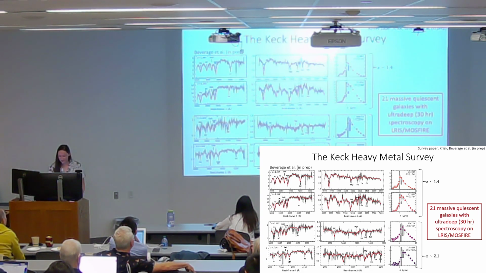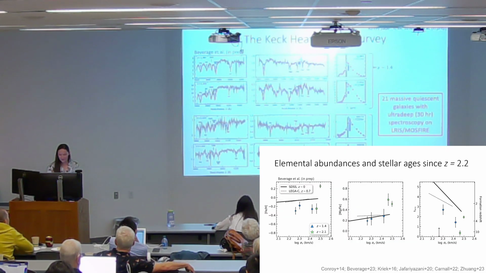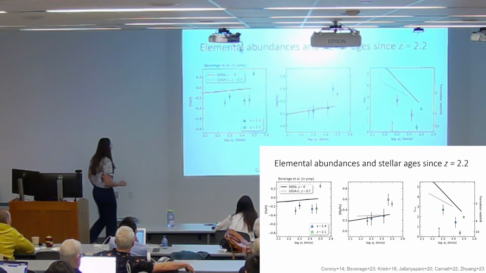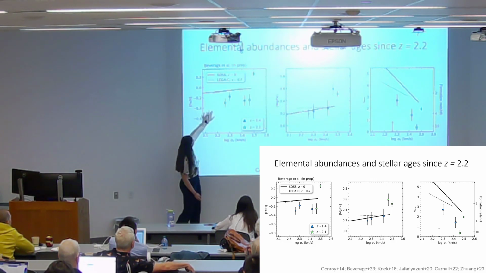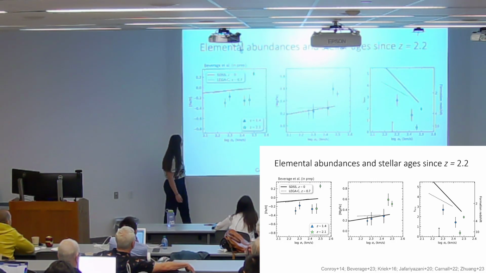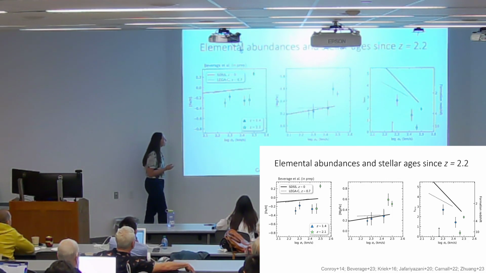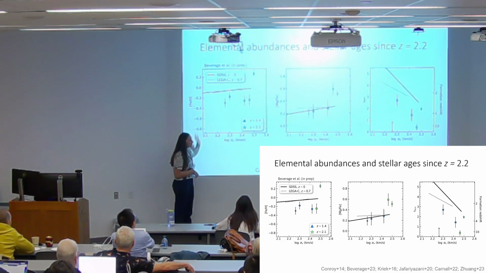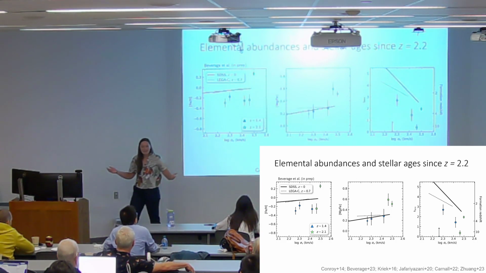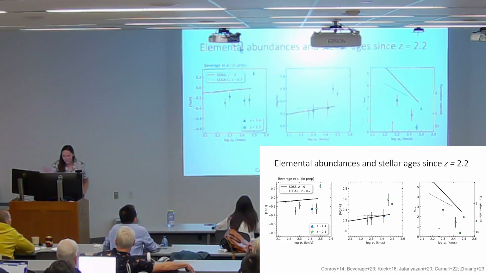So prior to the heavy metal survey, here was the situation. Again, I'm showing similar plots from the beginning. I have velocity dispersion on the x-axis and abundances on the y-axis. And I'm showing the SDSS results that I showed earlier in black, and then the dashed is legacy. And prior to heavy metal, we only had 2 measurements at redshift 2. One of them was a lensed galaxy way up there. It looks kind of strange. The other 3 were lensed galaxies and a stack of thousands of galaxies. So we didn't know a lot at this point.